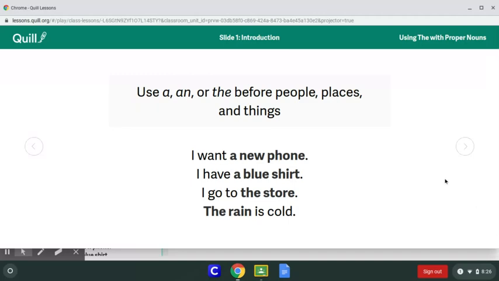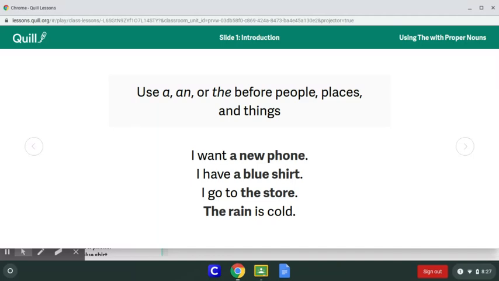So, for example, when I say, I want a new phone, I'm not being specific about which phone I want. How could I change that to use the? Maybe I could say, I want the new Apple iPhone. Then I'd be much more specific about what kind of phone I'm talking about. I have a blue shirt, so not very specific.